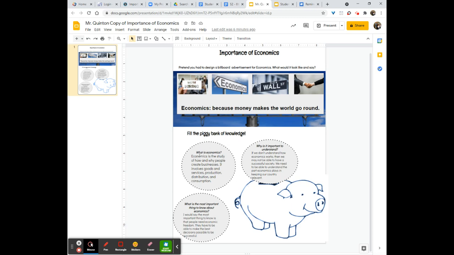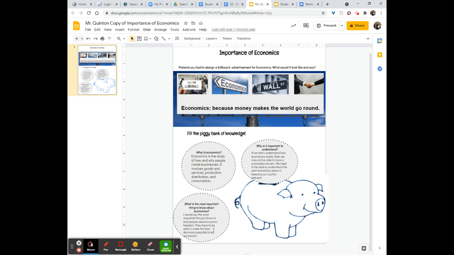My economics knowledge here, piggy bank knowledge. What is economics? Economics is the study of how and why people create businesses. It involves goods and services, production, distribution, and consumption. Why is it important to understand? If we don't understand how economics works, then we may not be able to have a successful society. We need to be able to understand the part economics plays in keeping our country relevant. What is the most important thing to know about economics? I would say the most important thing to know is that people need economic freedom. They have to be able to make the best decisions possible to be successful.